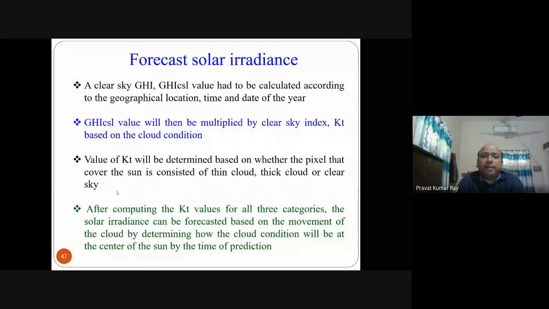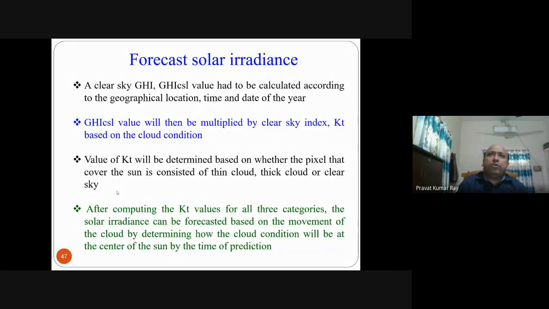So that's why the KT value will be determined by which category of cloud the pixel covering the sun belongs to, whether thin cloud, thick cloud or clear sky. So you have to find out the KT for thin cloud, KT for thick cloud, and KT for clear sky.